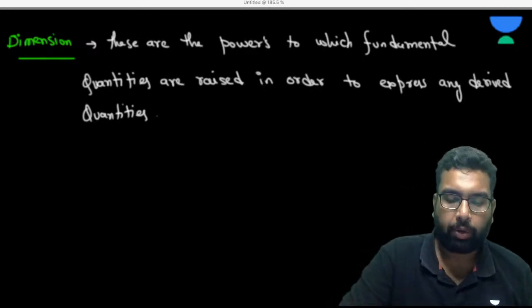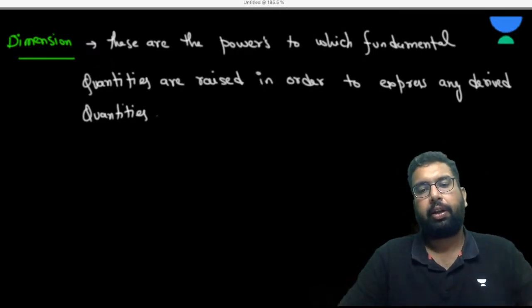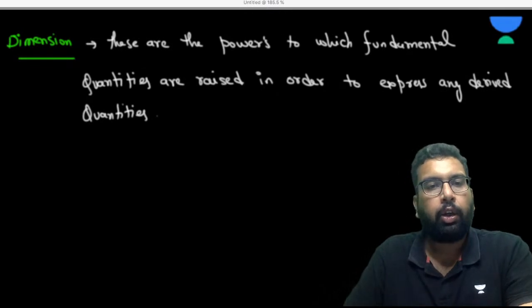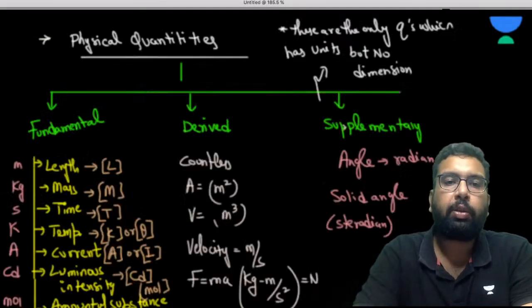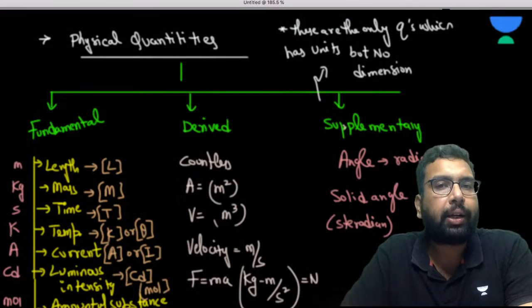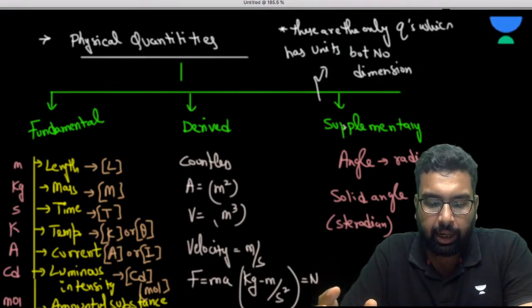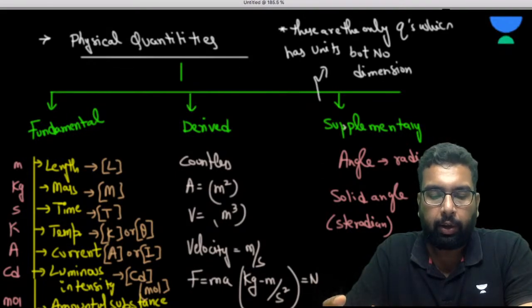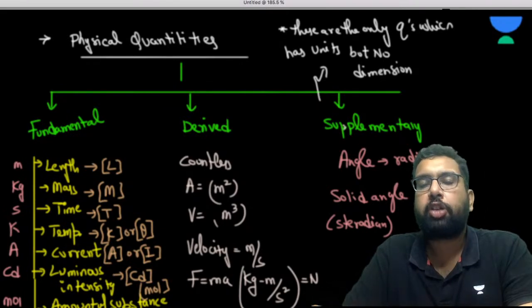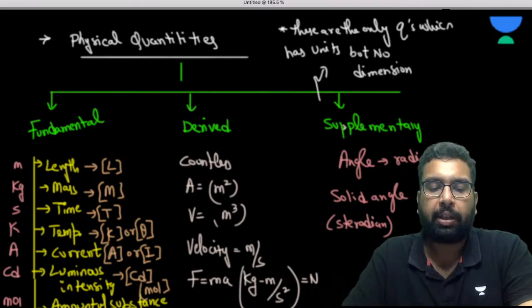Okay. So I was talking about the dimensions. ठीक है, dimensions के बारे में बात कर रहे थे. So we were talking of the dimensions. So see, these fundamental quantities are represented. Hello Sam. Welcome to the session, my dear. So we are having a complete revision with this particular chapter of units and measurement.